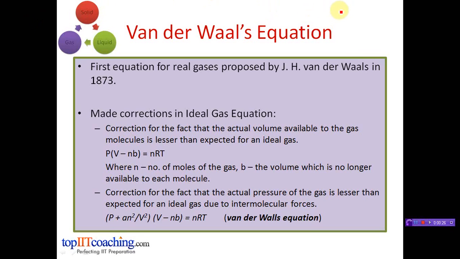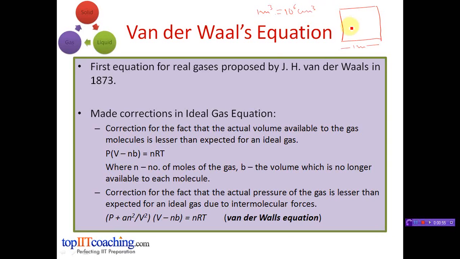So, if the box is a 1 meter cube, say this is the box, its volume will be 1 meter cube, or we can say 10 raised to 6 centimeter cube.